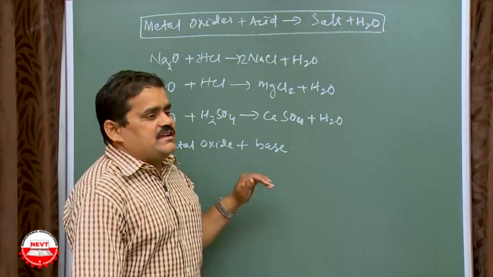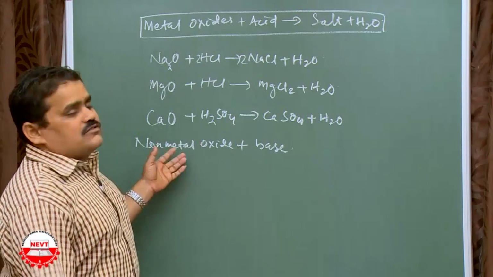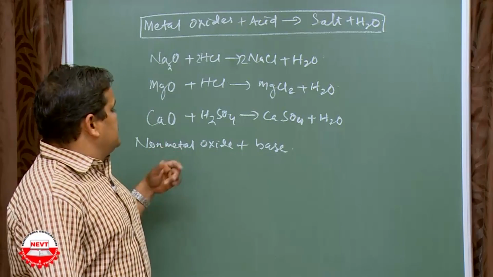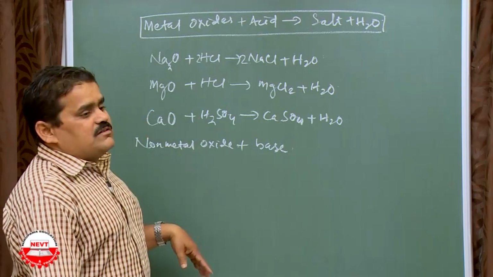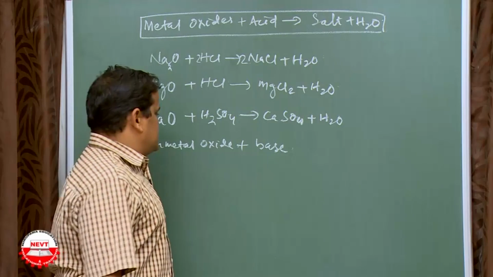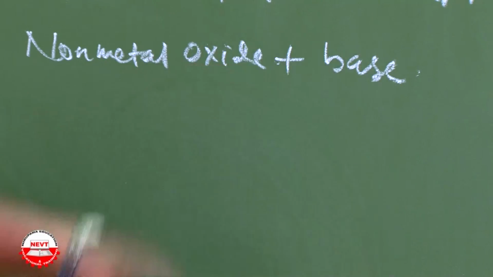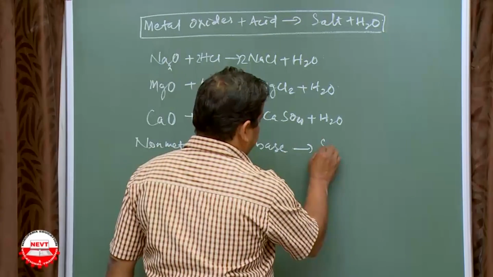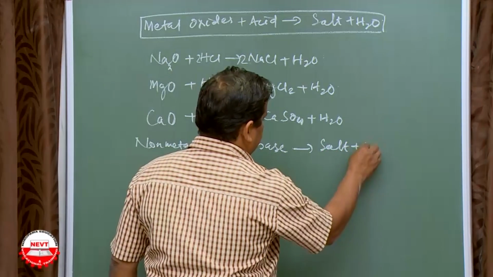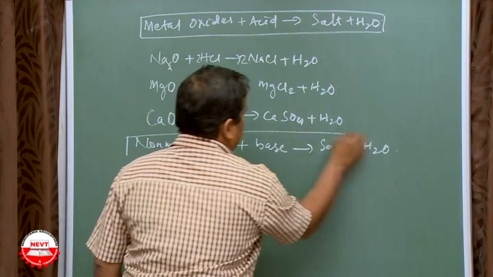Non-metal oxides, mainly carbon dioxide, sulfur dioxide, sulfur trioxide or nitrogen oxide, these are acidic in nature. Neutral oxide means carbon monoxide, H2O, etc. These are neutral oxides. So non-metal oxides are normally acidic in nature, so with base it gives salt and water. It's okay?